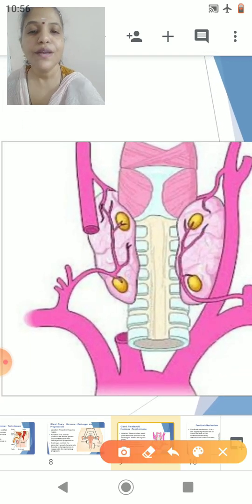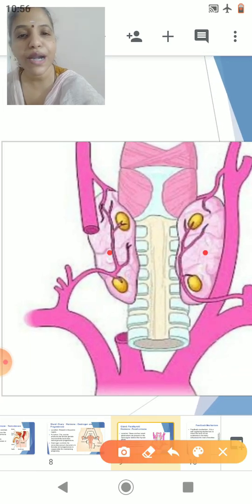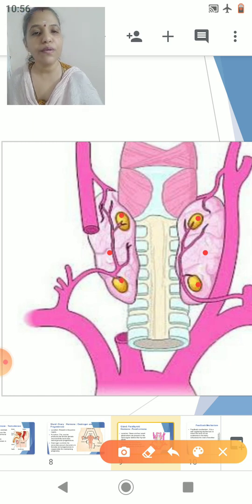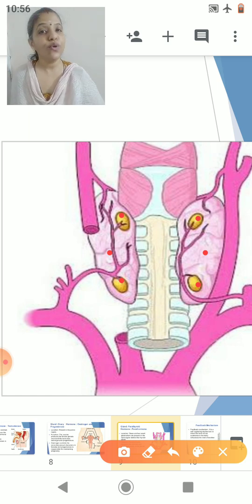See, this is your thyroid gland here. At the back side of the thyroid gland, can you see these yellow spots, yellow globular structures? These yellow globular structures that you are seeing here are nothing but your parathyroid glands. And these parathyroid glands are responsible for the secretion of a hormone called parathormone.